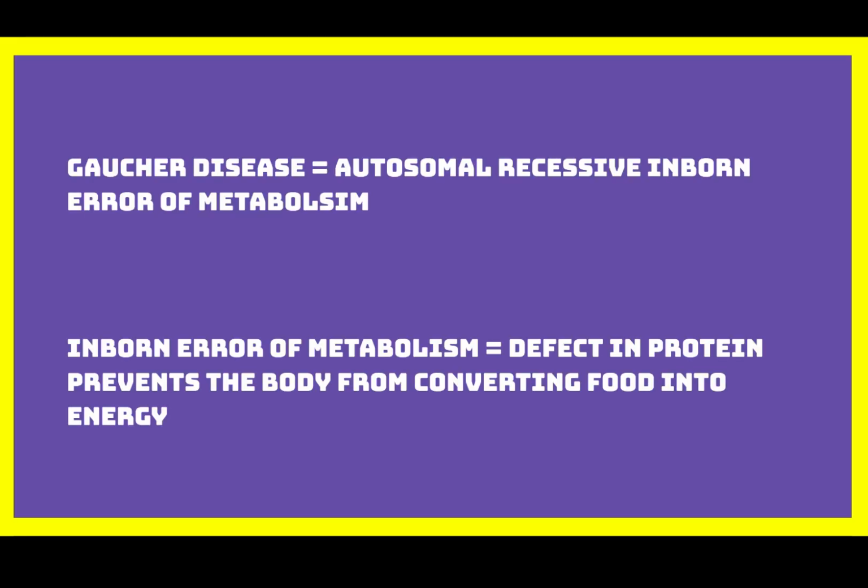Gaucher disease is an autosomal recessive inborn error of metabolism. Inborn errors of metabolism are rare genetic conditions in which a defect in an enzyme or transport protein prevents the body from properly converting food into usable energy.